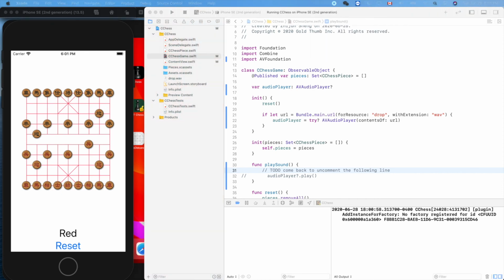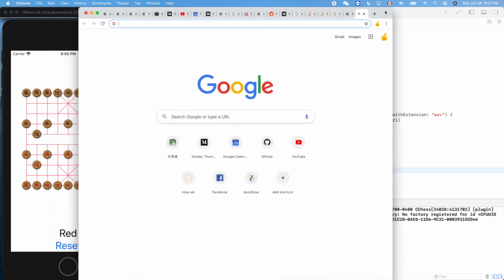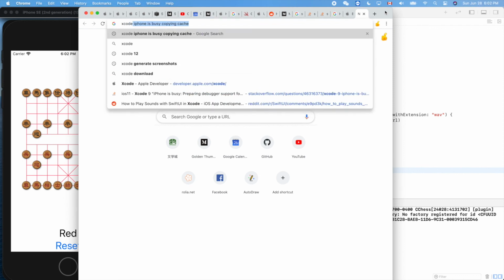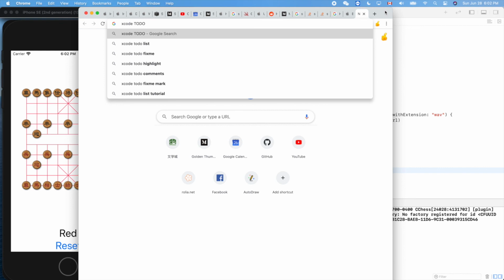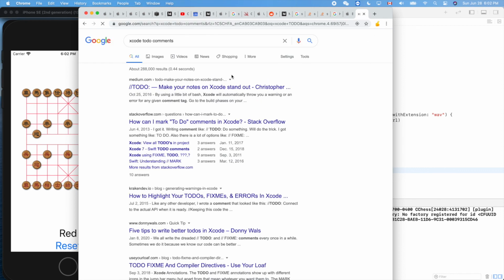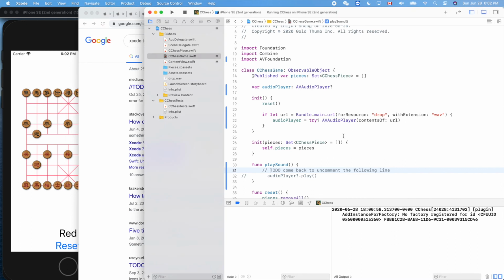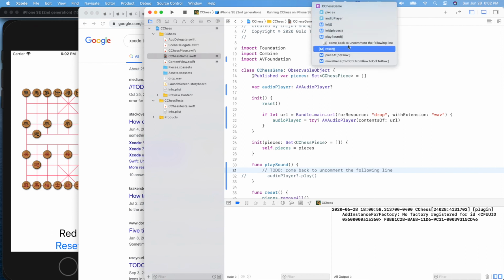Xcode to do comments. Oh, I needed a colon, I guess. Yes, you see? Now it's there as our reminder.